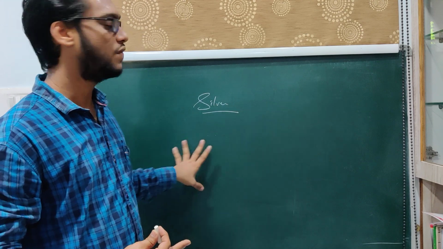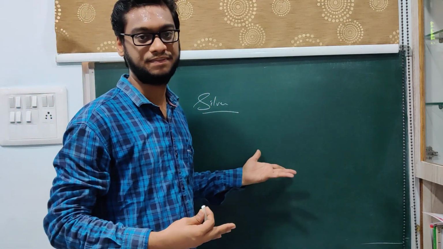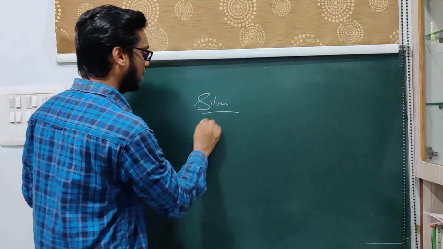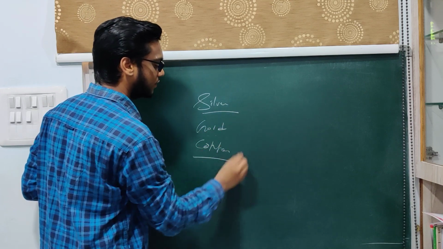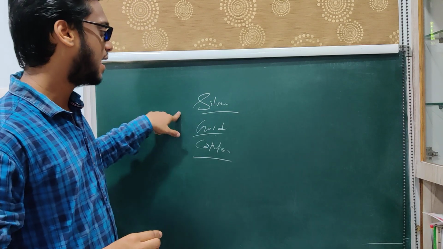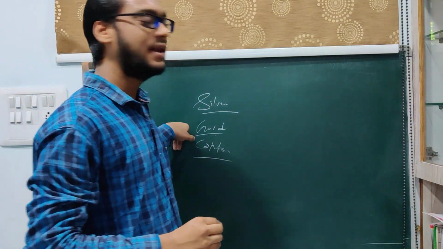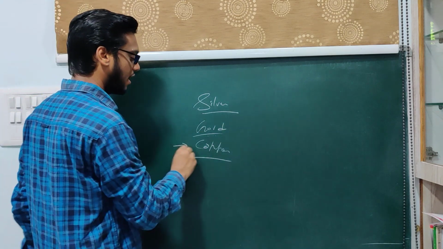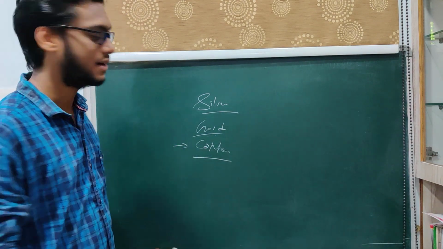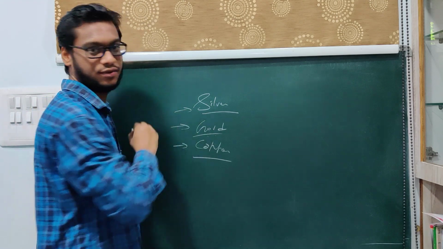Silver, gold, copper can pass heat very fast. See, silver, gold, copper: these three are the ones where electricity or heat can pass easily. We all know copper has high conductivity, and gold and silver also have it.